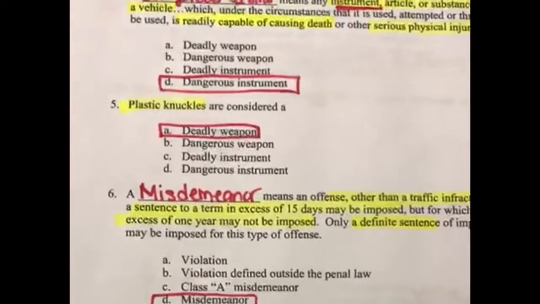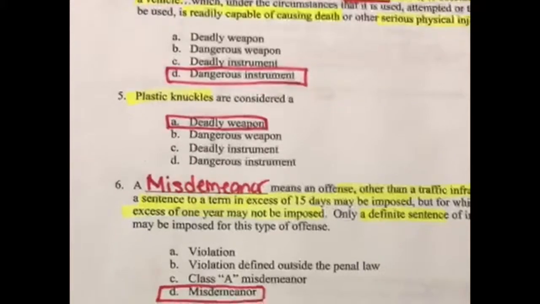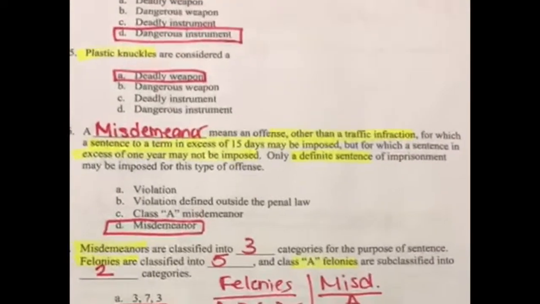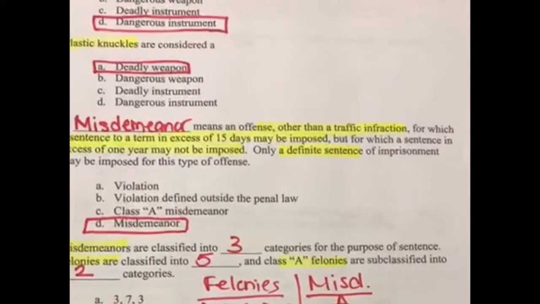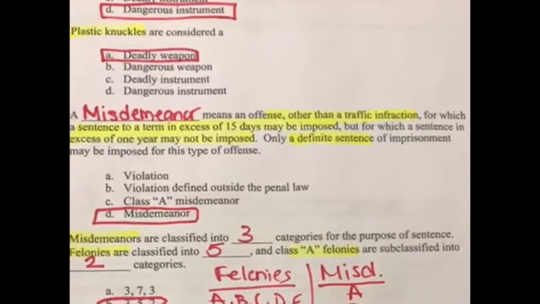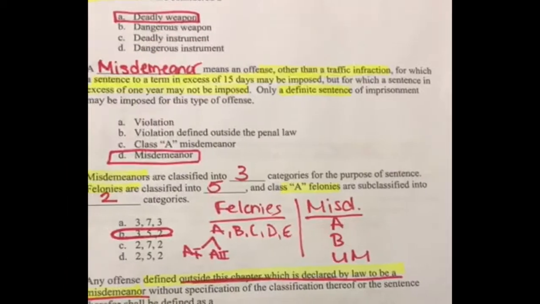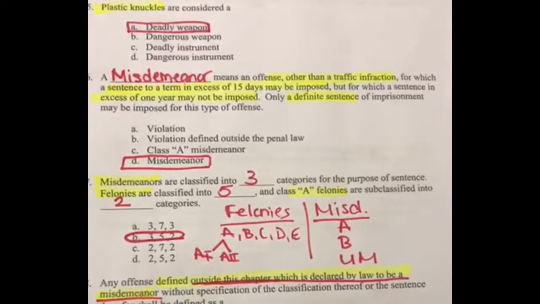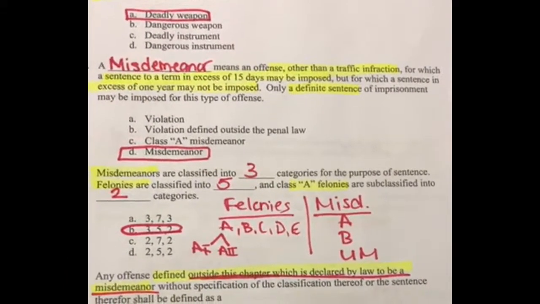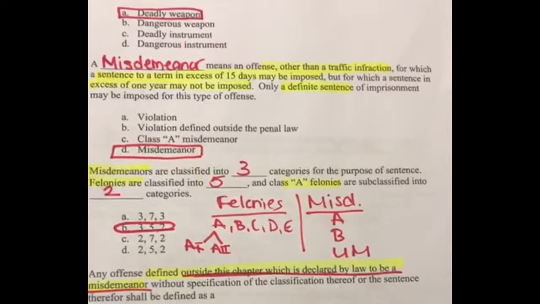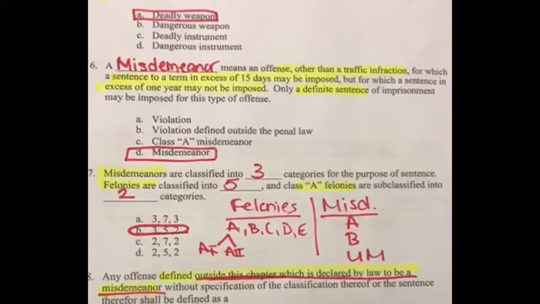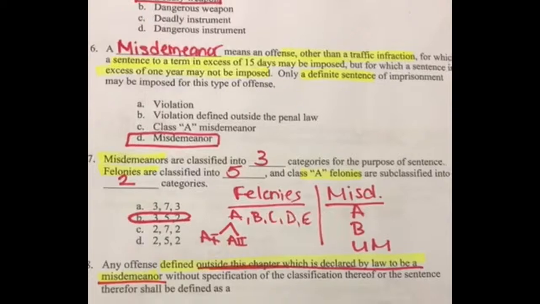Okay. 5. Plastic knuckles are considered a deadly weapon. 6. Misdemeanor means an offense other than a traffic infraction for which a sentence to a term in excess of 15 days may be imposed, but for which a sentence in excess of 1 year may not be imposed. Only a definite sentence of imprisonment may be imposed for this type of offense.